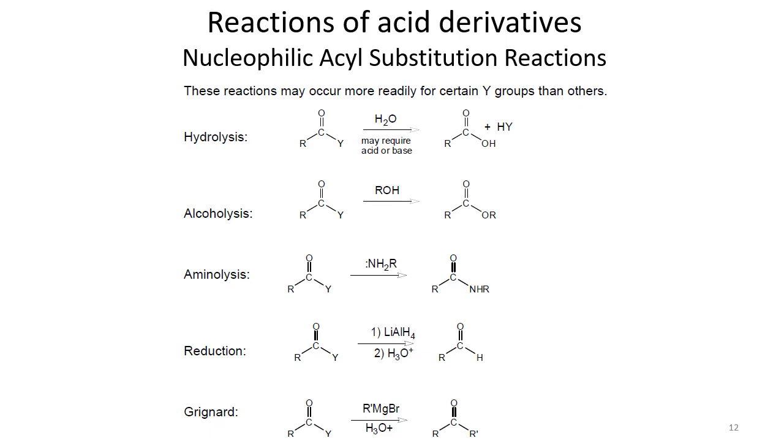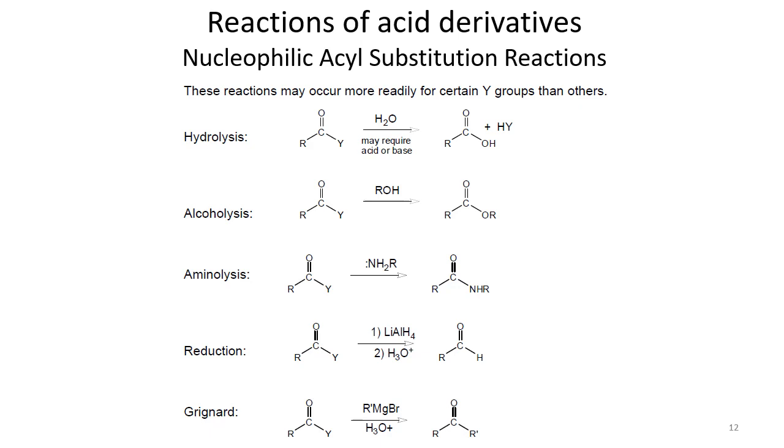So it means that a Grignard reagent can be used to convert a carboxylic acid or carboxylic acid derivative into a ketone. In this case there is also a possibility that we can make an aldehyde if there is HCO, but mostly it is used to make a ketonic moiety. But you have to remember that when we are writing RCOY, it is a generalized formula for all kinds of acids and acid derivatives.